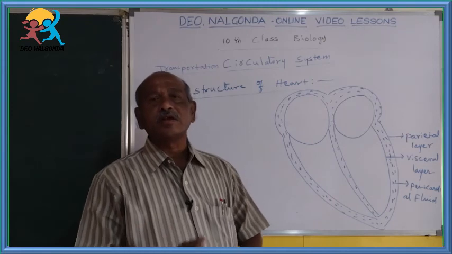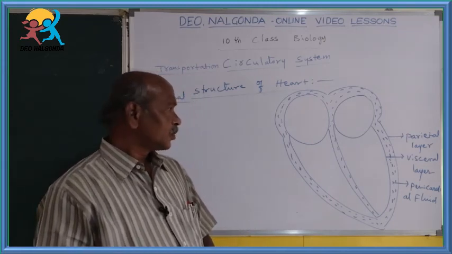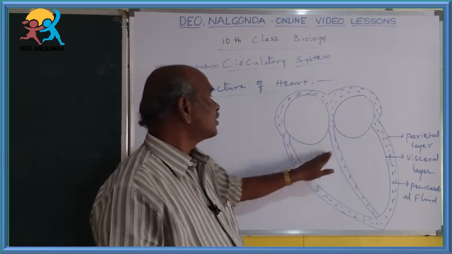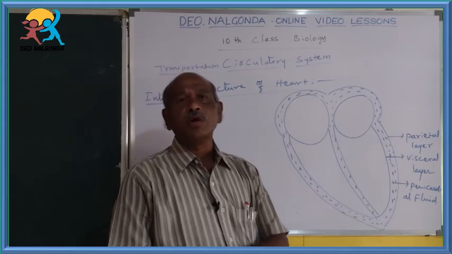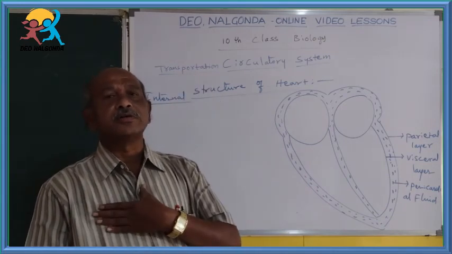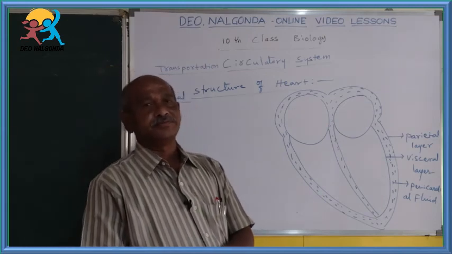After the dissection of a goat or sheep heart, we can observe some chambers in the heart. Our heart is a mammalian heart; goat and sheep are also mammals.